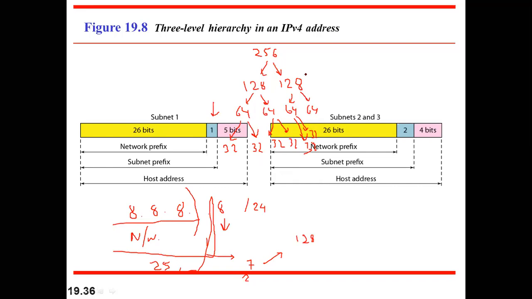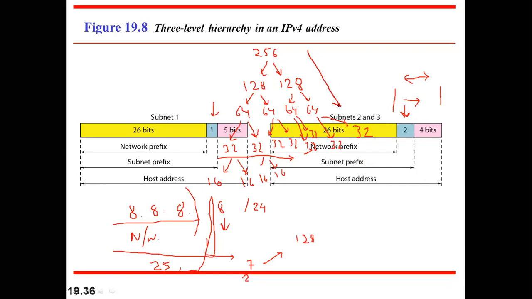It is simply that we are dividing this 256 into how many? In 256, how many 32s can we have? You can see, yes, obviously, if we want to divide the big network into small networks, this 32 will again be divided into smaller ones, that is 16 and 16, like this. And how are we achieving this? Just by increasing the number of subnet prefix bits. It means we borrow bits from the host addressing portion, and we keep on increasing the subnet prefix.